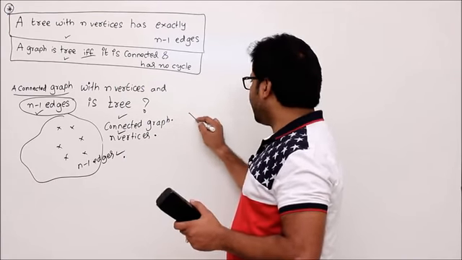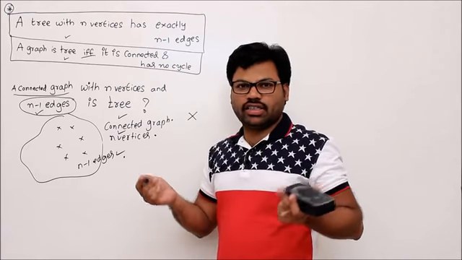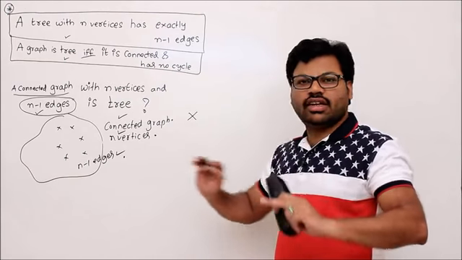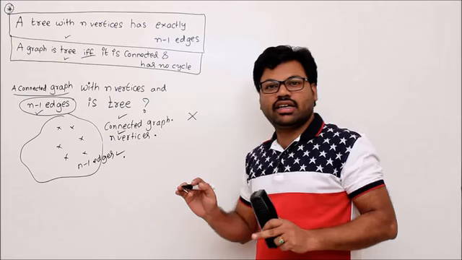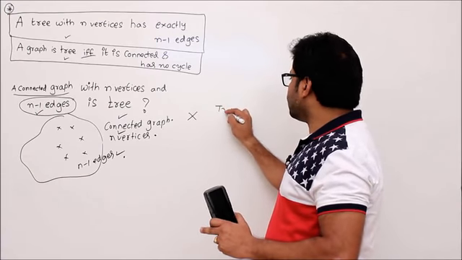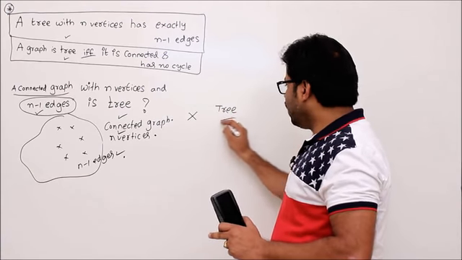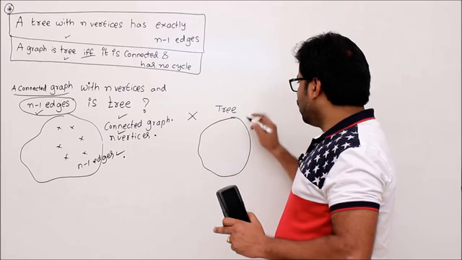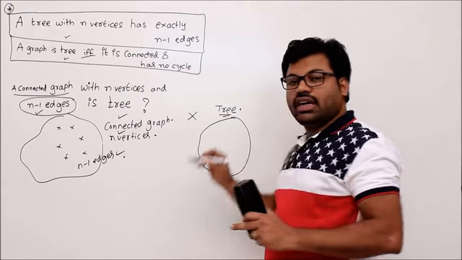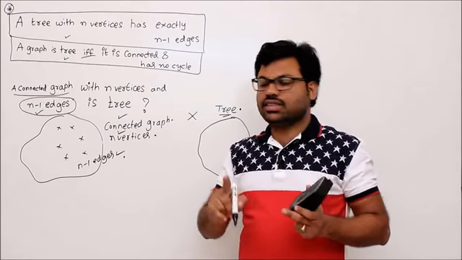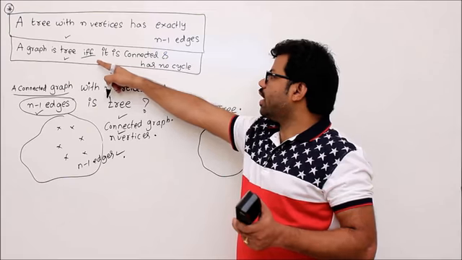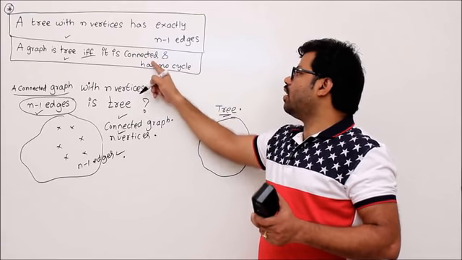Let's assume, again with the same technique, proof by contradiction, that this is not a tree. Why would something not be a tree? What's the definition of a tree? We know that a graph is a tree if and only if it is connected and has no cycles.